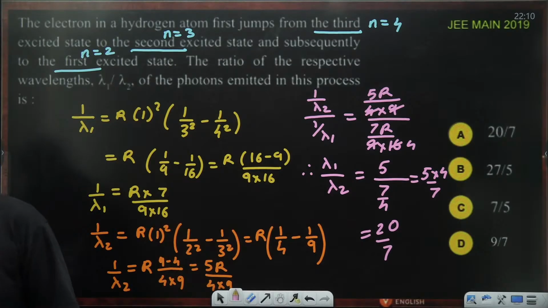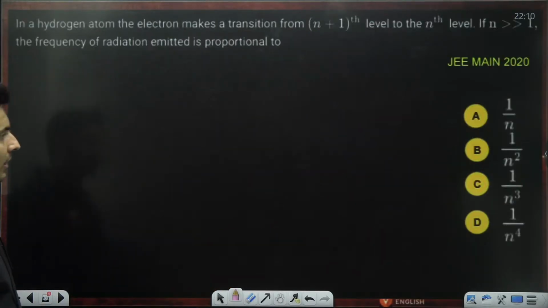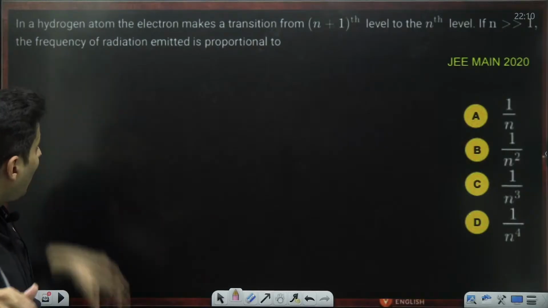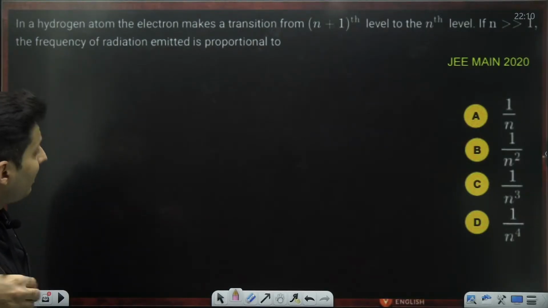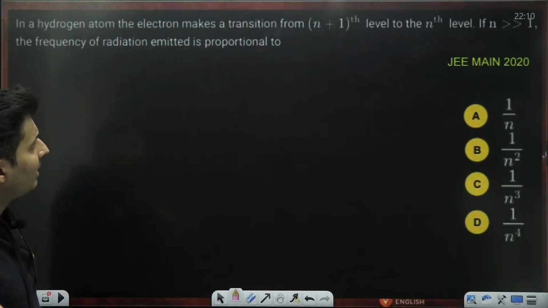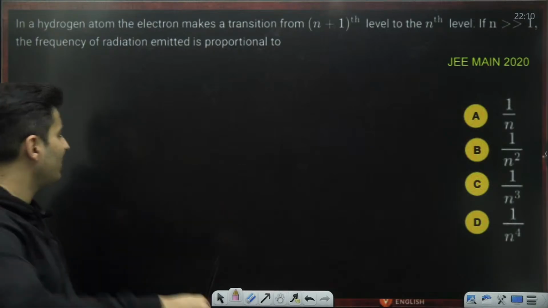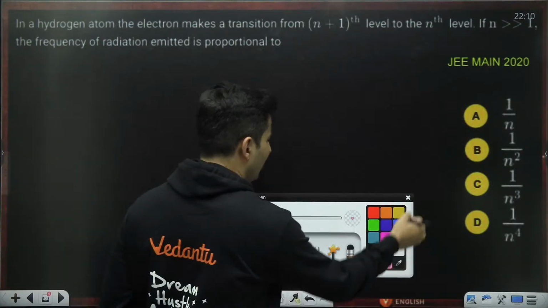Great, guys. Great. Next question coming up on your screen, and here it is. A hydrogen atom makes a transition from n plus 1 to nth level, where n is much, much larger. The frequency is proportional to? Okay, it's not that difficult actually.